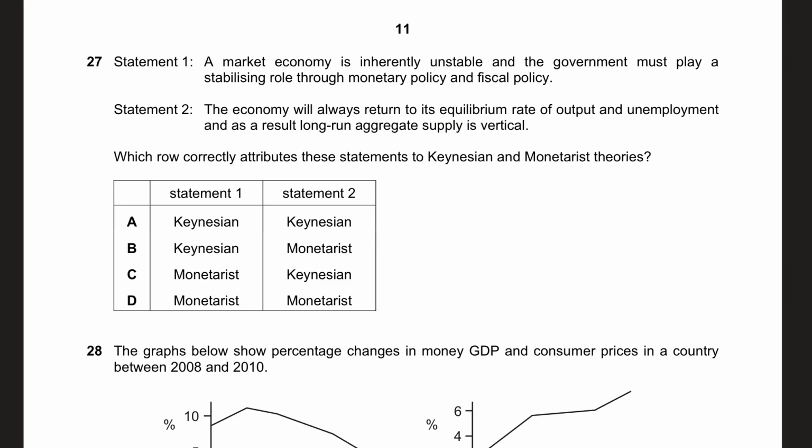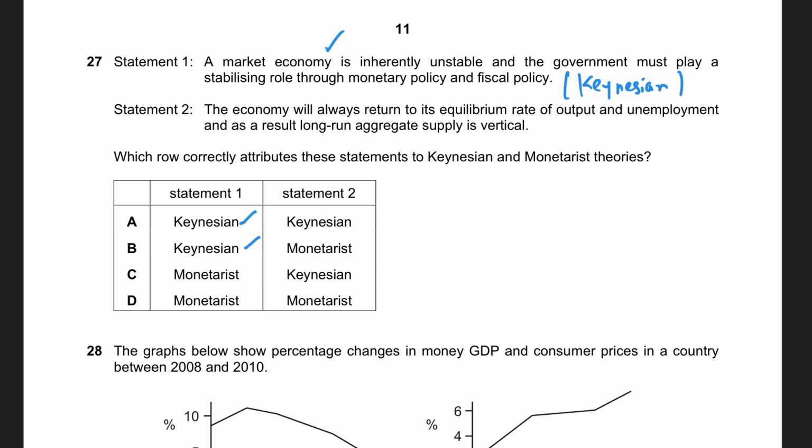In 27, they give two statements. The first statement says the market economy is inherently unstable and the government must play a stabilizing role through monetary policy and fiscal policy. Well, that's what Keynesian economists believe. They believe in a strong role of government because they believe that there is what we call herd mentality, or basically animal spirit, where people, for reasons not logical, end up spending too much or sometimes spending too little, and that can lead to recession or sometimes inflation, and that's why there's a very strong role of government to play. So that's why this statement is basically a Keynesian statement.